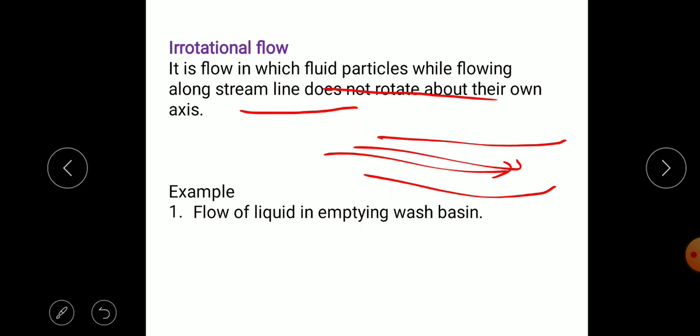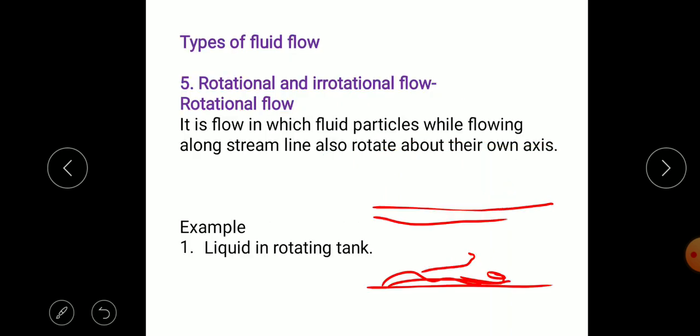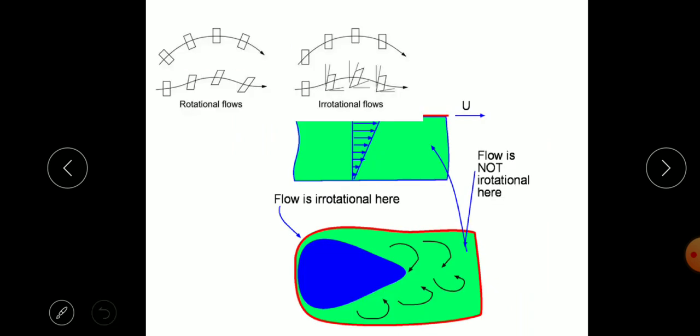Some fluid particles moving in a downward direction also rotate about their own axis. That is the example of rotational flow, in which fluid particles while flowing along the streamline also rotate about their own axis.